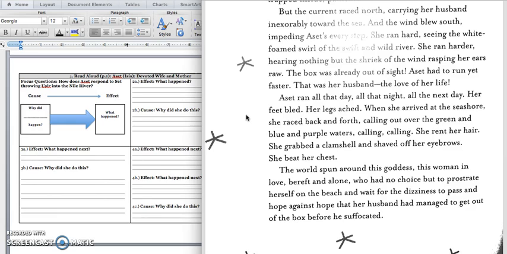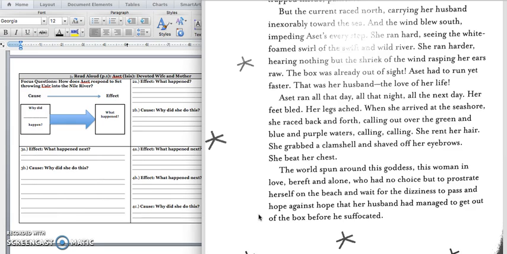She rent her hair, she grabbed the clamshell and shaved off her eyebrows. She beat her chest. The world spun around this goddess, this woman in love, bereft and alone, who had no choice but to prostrate herself on the beach and wait for the dizziness to pass, and hope against hope that her husband had managed to get out of the box before he suffocated.